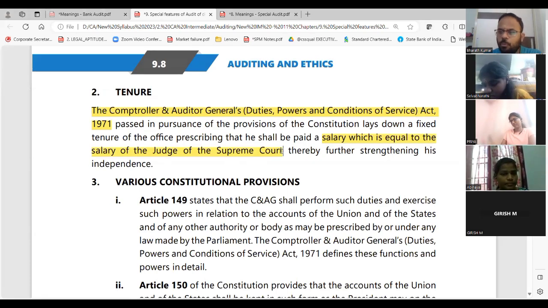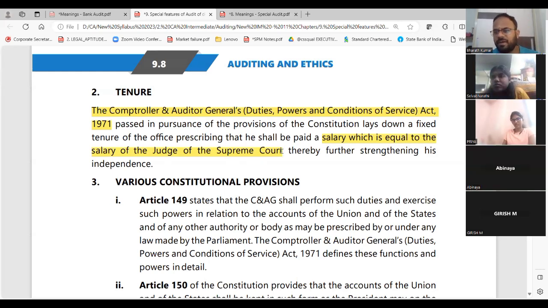So if somebody asks you what is government audit, you will not just say C&AG. You will have to tell all this. What is their power? Who will appoint? How will they be done? In order, you should cover chapter number 10 also. What is chapter number 10? Audit and auditors. There we will study the remaining aspects: how you will qualify, what is the remuneration, what is the casual vacancy, if there is a sudden death or sudden vacancy, who will fill. All that we will study in chapter number 10.